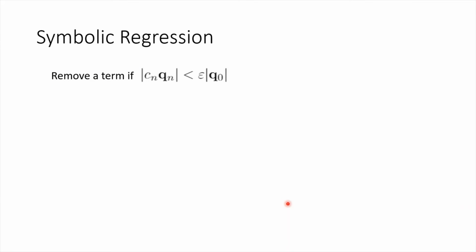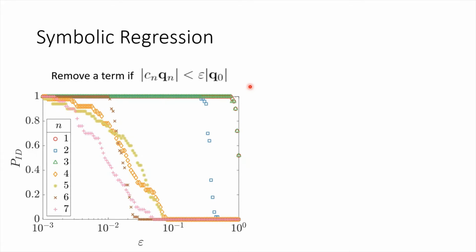We now run symbolic regression, removing one term at a time using a thresholding criteria. We select some epsilon, and if a term is smaller than epsilon times Q naught, we discard that term and run the regression again until no small terms remain. Performing this procedure with many different values of epsilon results in this plot, where PID is the proportion of trials in which a particular term is identified.